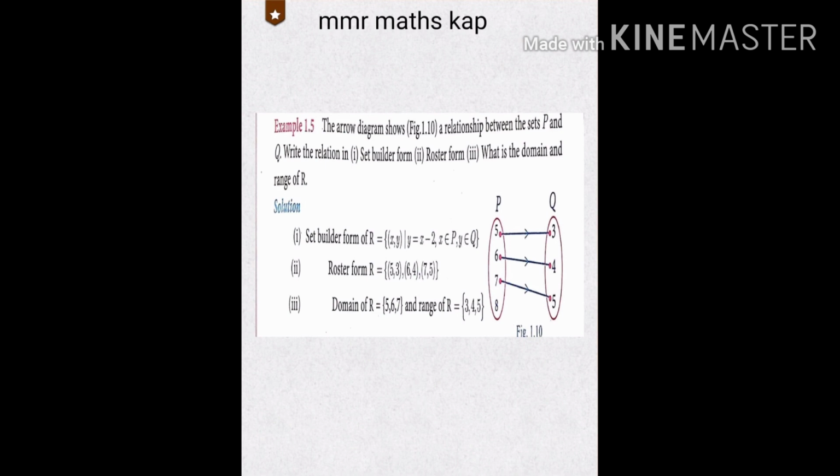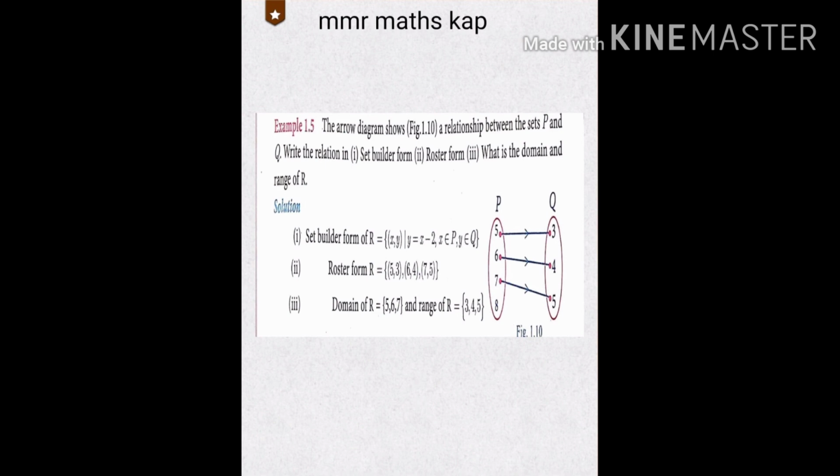Two sets are given. So {(x, y) such that y is equal to x minus 2, x belongs to P, y belongs to Q}. x belongs to P only and y belongs to Q only. And close the set bracket. Next one, roster form.